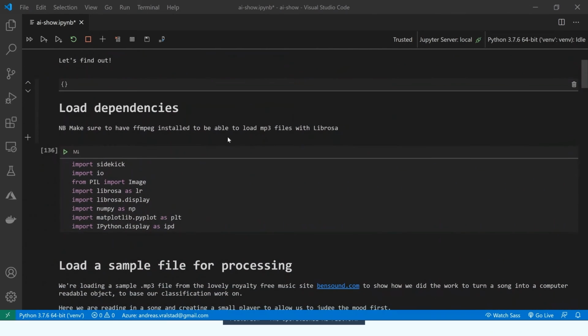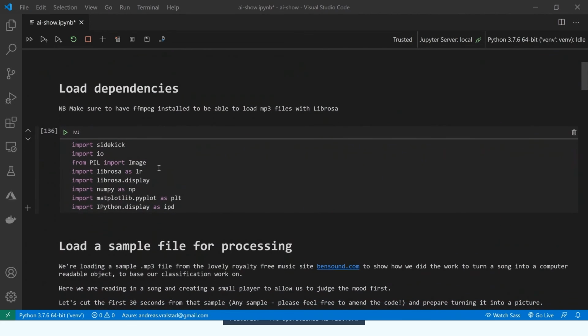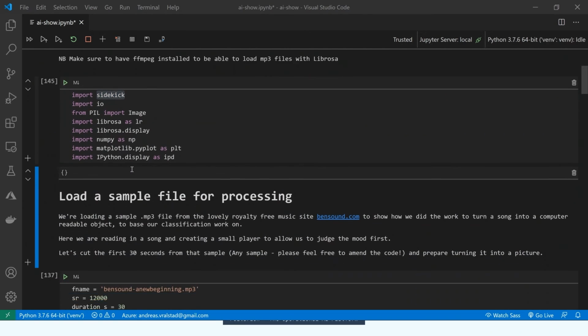So we start out with loading dependencies, of course, and the one that I want to talk about here is librosa, which we're using to convert the audio file to MEL spectrograms. And we have one library called Sidekick as well, that you probably haven't heard of because it's a Peltarion developed library, which is just the Python bindings to work with the deployed API. So let's run this one.